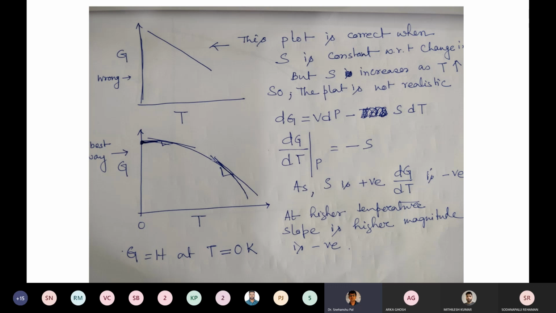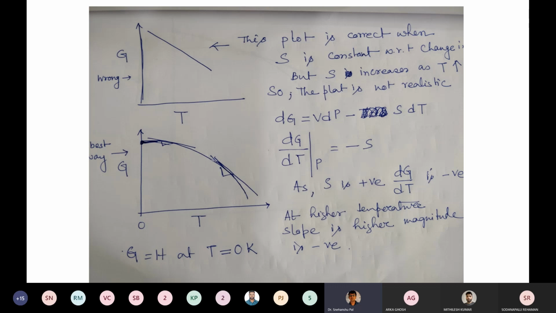So this kind of plot is not correct. It is only correct if S is constant, meaning the slope dG/dT is the same throughout the G versus T curve. But in reality, S increases as temperature increases. So the plot is not realistic.